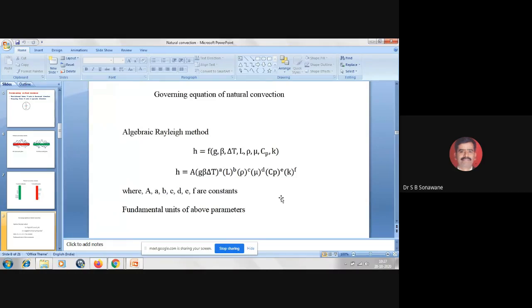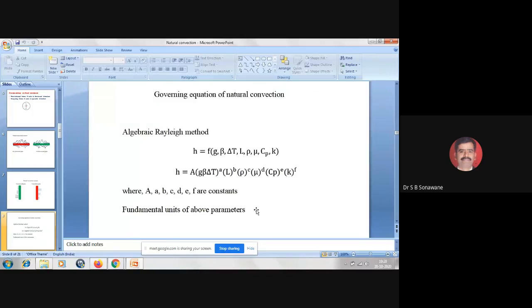So in order to overcome this issue, people have developed different correlations based on experimental data, and several correlations we have already studied in forced convection. Understood?